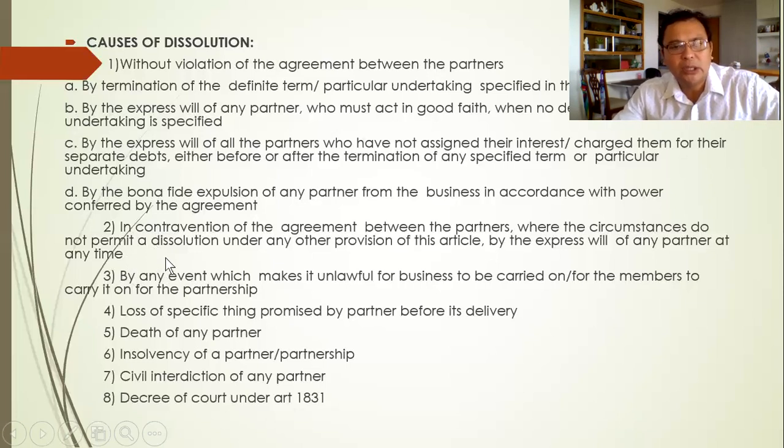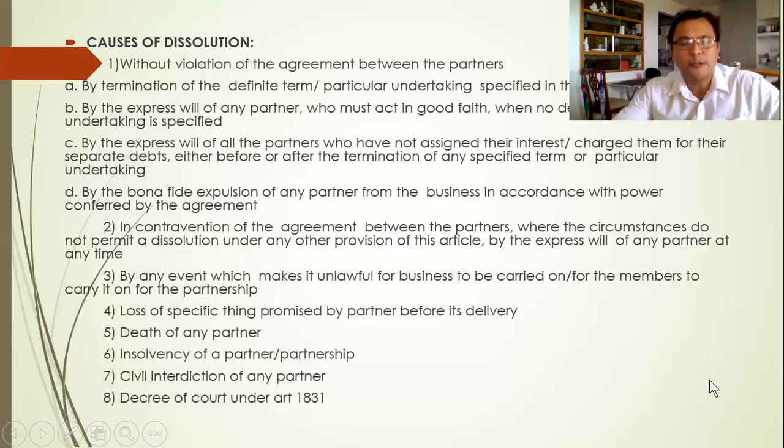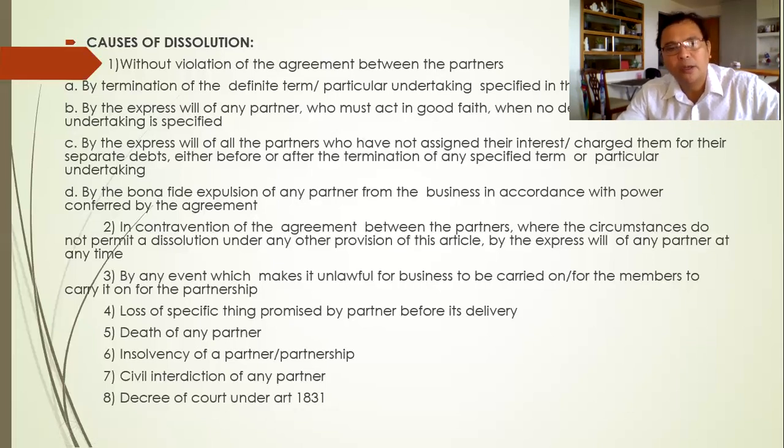This is in contravention of the agreement between the partners. So there's a breach or contravention of the terms of the partners' agreement. So where the circumstances do not permit a dissolution under any other provision of this article, but the express will of any partner at any time.